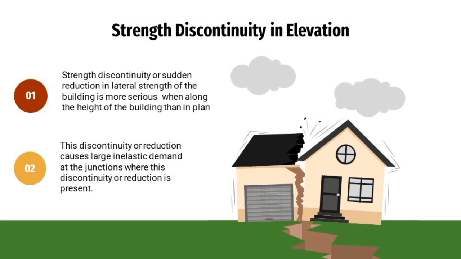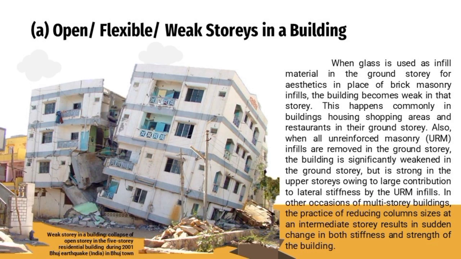The next is letter A, which is under strength discontinuity in elevation: open, flexible, or weak stories in a building.